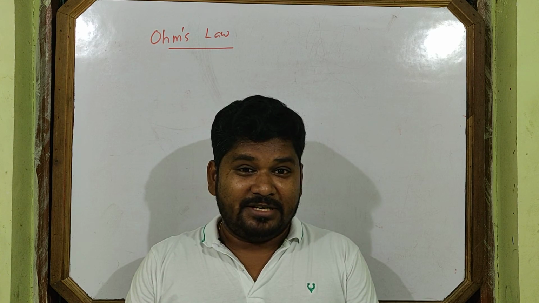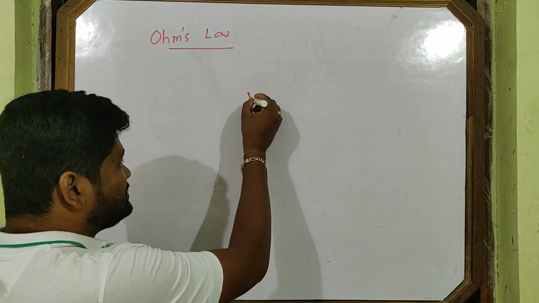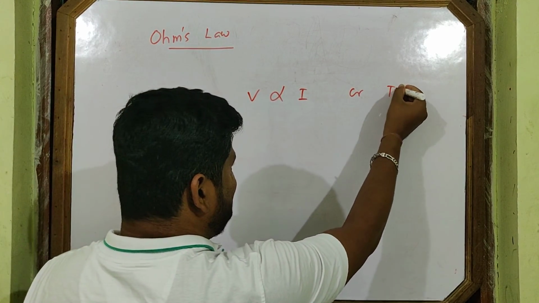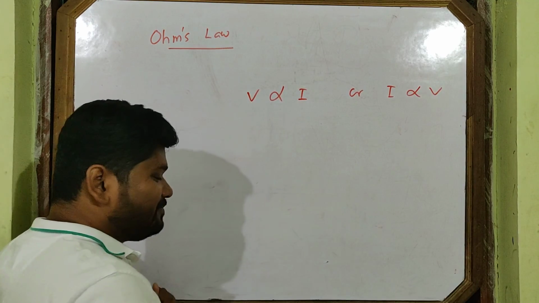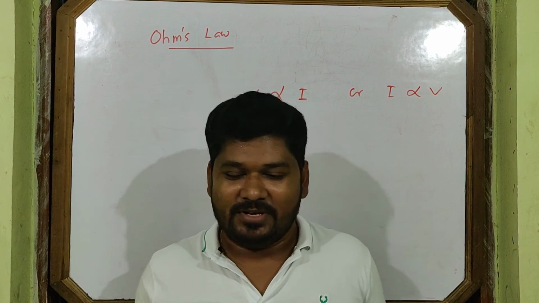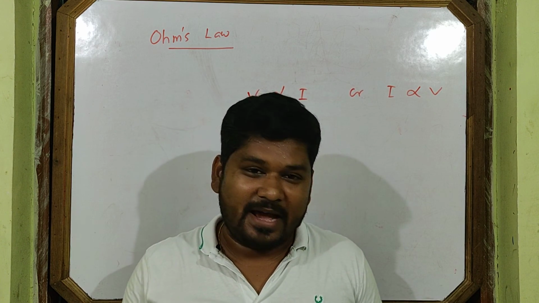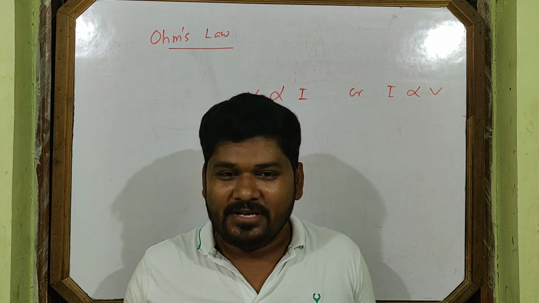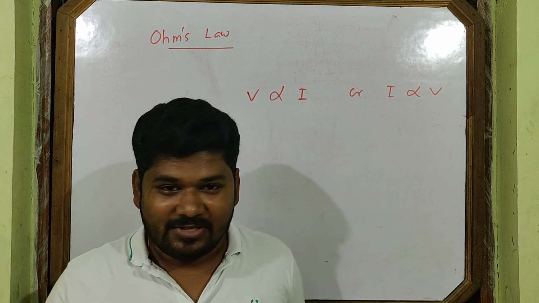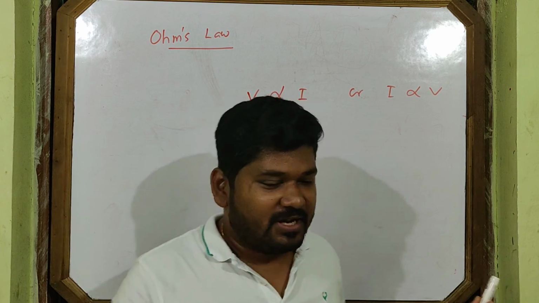But the confusion in 10th class was whether V is proportional to I or I is proportional to V. It doesn't matter, it's not actually a question. If I is proportional to V, then obviously V is proportional to I. Don't be confused about that.